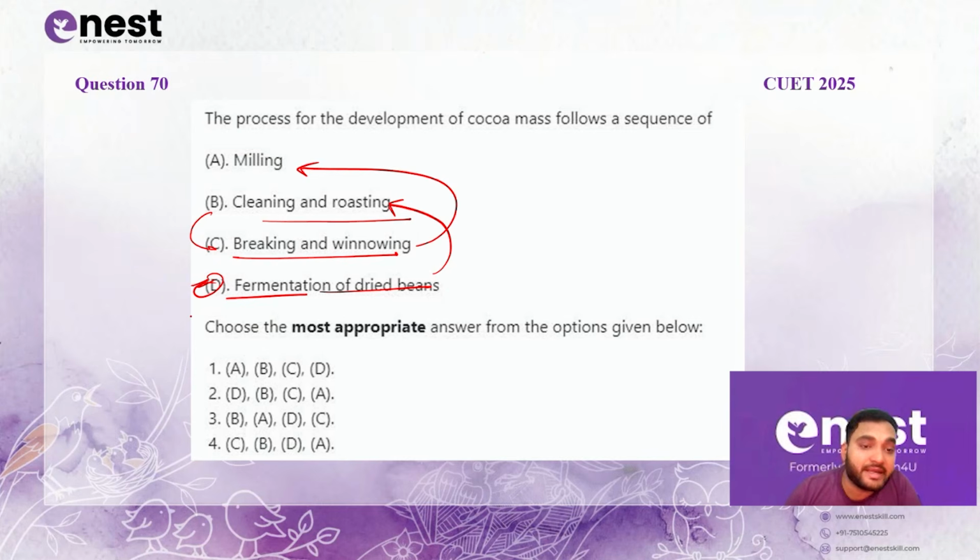Let's see which option is the right. D, B, C and A. Second is the right option for this question. Now during fermentation of the bean, the flavor precursors